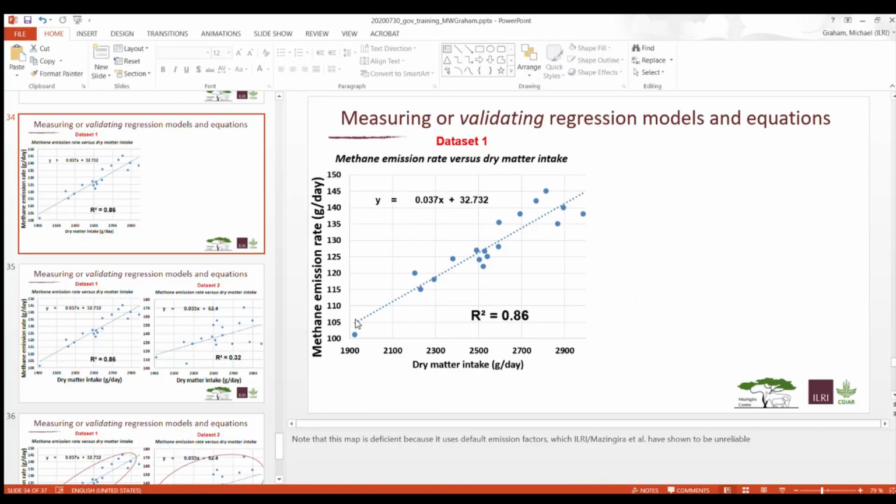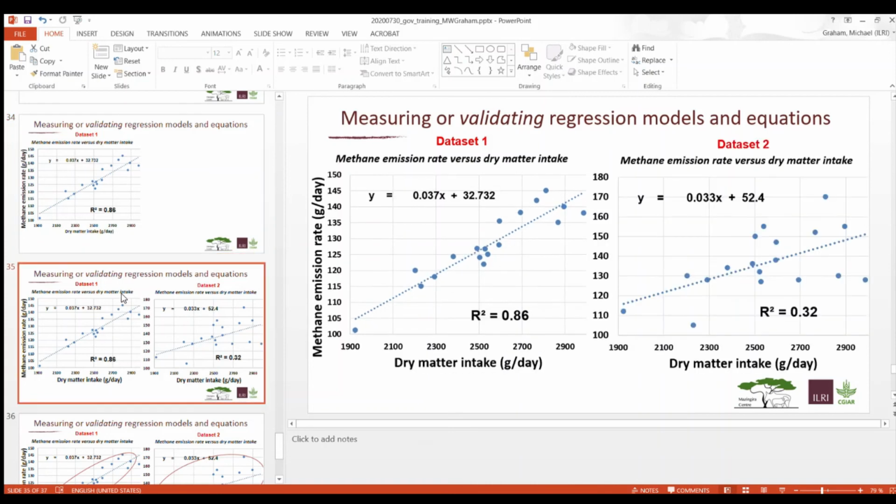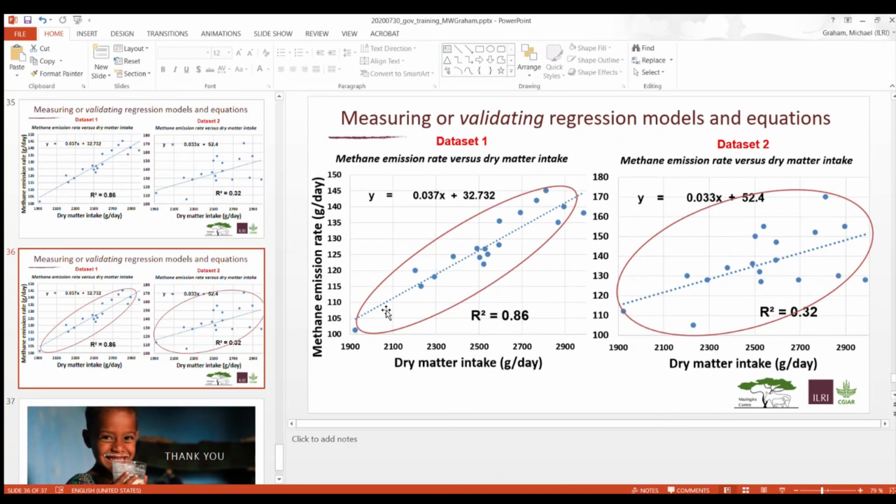So for instance, if we want to look at another example, we can go back to the PowerPoint and look at two separate examples. On the left-hand side, you have something that's pretty similar to what we got from our actual data, but we're looking at methane production rate versus dry matter weight. You can see that the points are clustered relatively close together for one data set, versus a second data set where points are much more spread out.